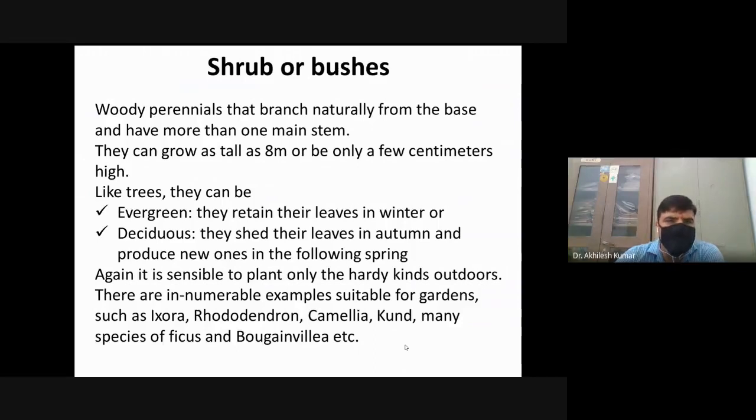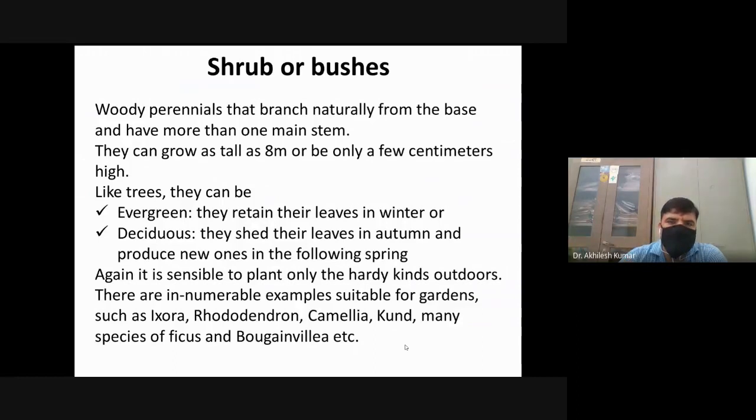The difference between trees and shrubs is that in a tree there will be a single main stem which bears branches at a particular height, say chest height, whereas in shrubs there are many branches from the base of the soil, and we cannot recognize any main branch in a shrub.